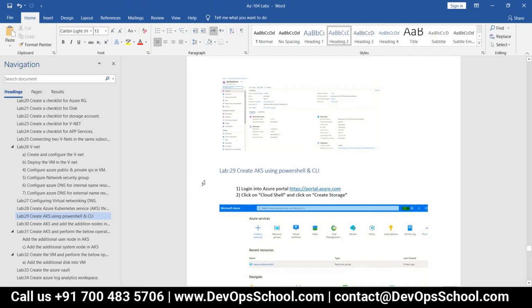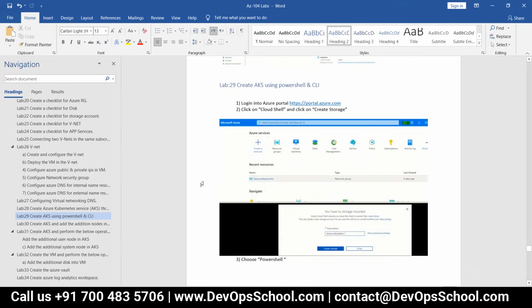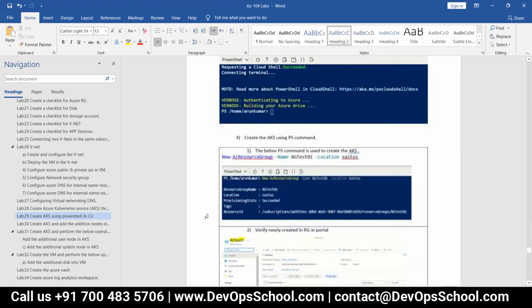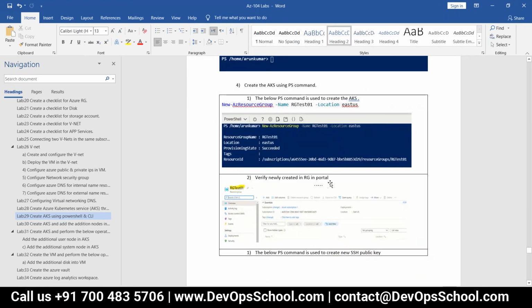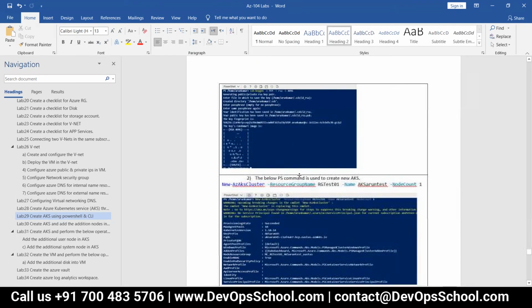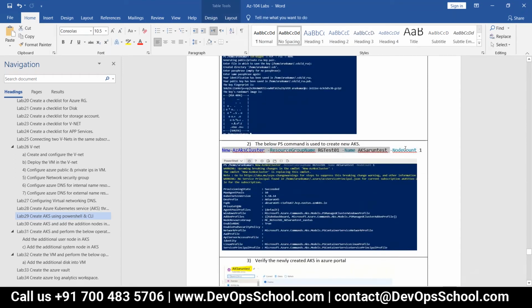Create AKS using PowerShell and CLI. You did it, right? Good. Lab number 30. So this is the command we are using: az group create, name RG test. This is a resource group. Then this is the command for creating a cluster, with node count 1 or 2 something.